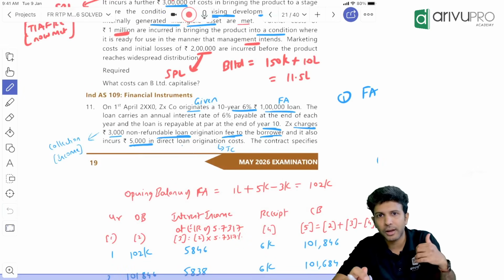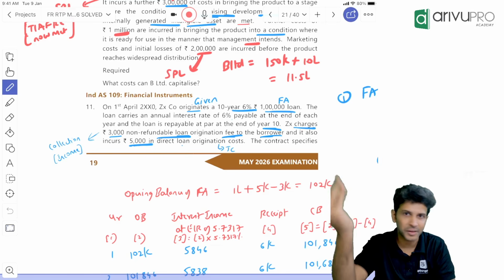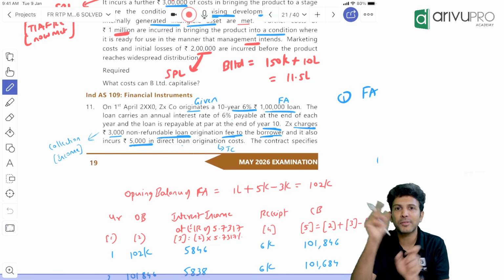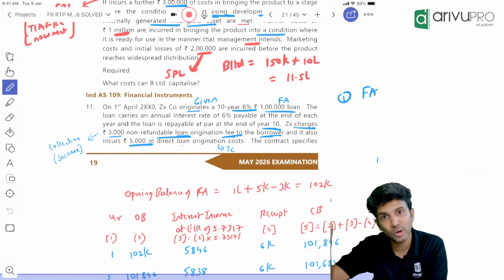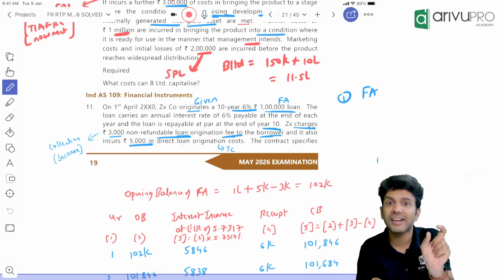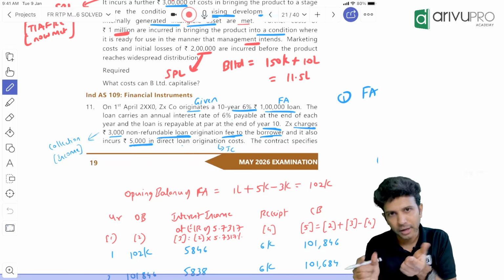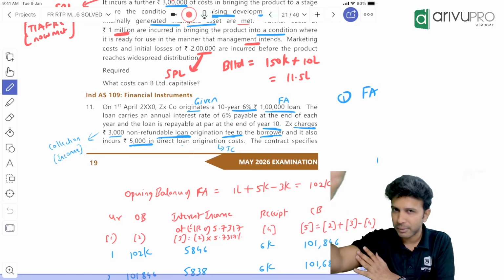If it was expected to happen, then you need to check whether they are closely related or not. For that also we've checked that prepayment price, you have to compare it with the closing balance of the ACM balance. If it's approximate, and then I told you, right, we calculate in percentage. One question we had done in our regular class. It becomes a policy matter. You have to compare and then do it. You can refer that particular question.